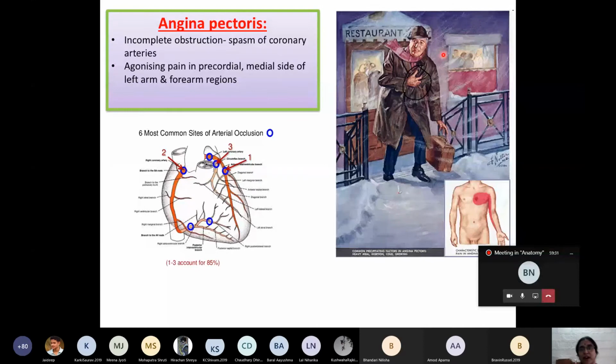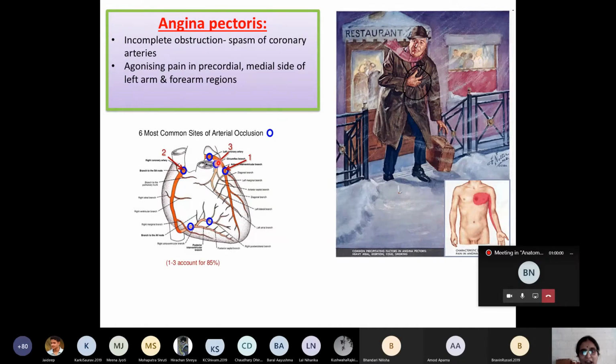Now what happens if the coronary arteries are narrowed by any kind of obstruction, by a thrombus or embolus, or an atherosclerotic plaque? Then there is less blood supply to the myocardium. This results in a lack of oxygen supply to the muscle of the heart.